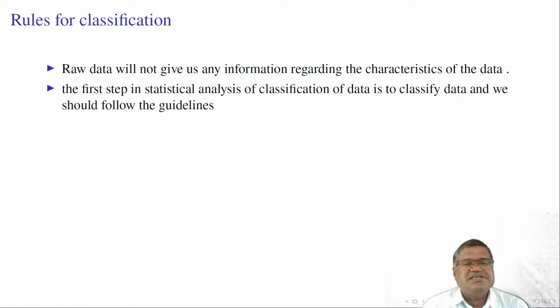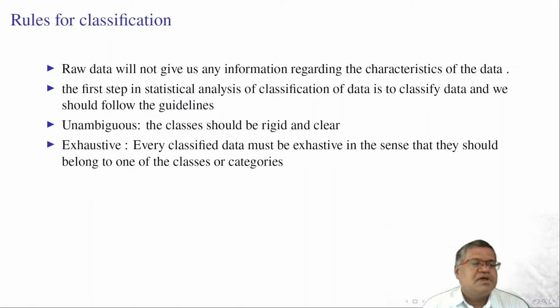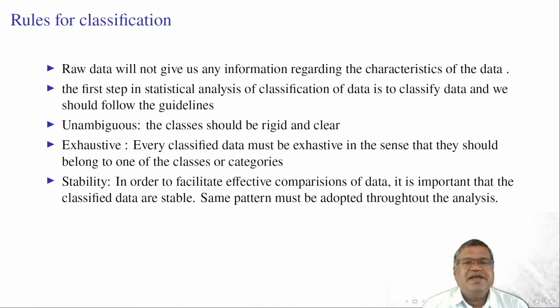The first step in statistical analysis is to classify the data, and we should follow some guidelines before starting classification. It should be unambiguous. The classes should be rigid and clear. There should be exhaustiveness in the classification. Every classified data must be exhaustive in the sense that they should belong to one of the groups, classes or categories. There should be stability in the data after classification.